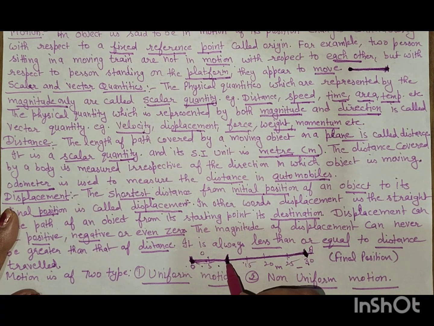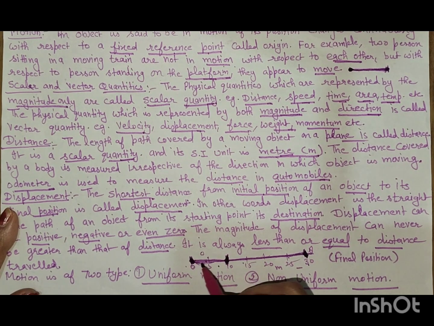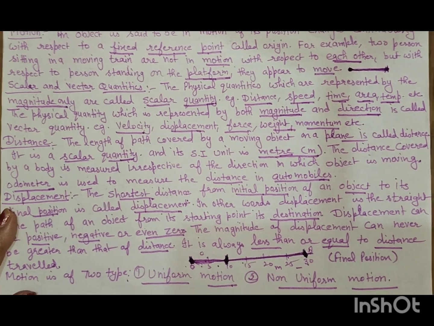Displacement is the shortest distance between the initial position and final position, and the displacement here is only 10 meters. And if a person moves from this position and comes back to the initial position, then the displacement is 0. Motion is of two types: uniform motion and non-uniform motion.